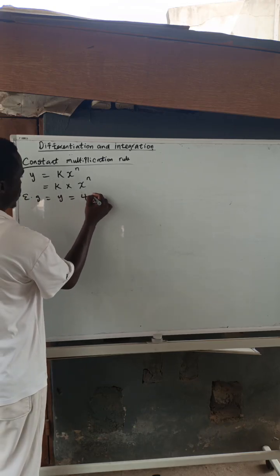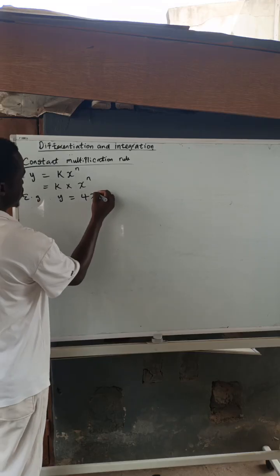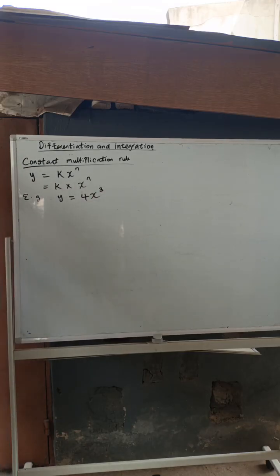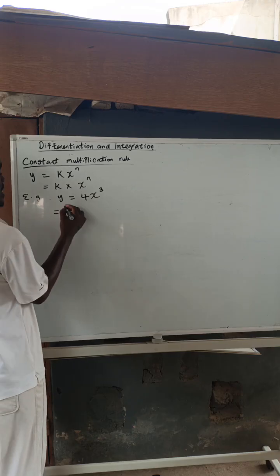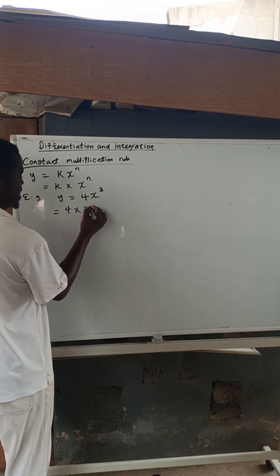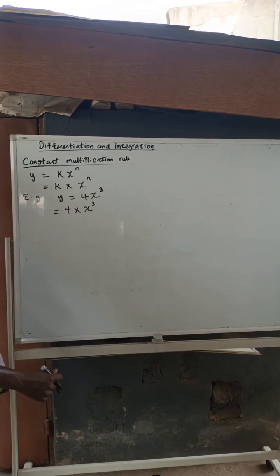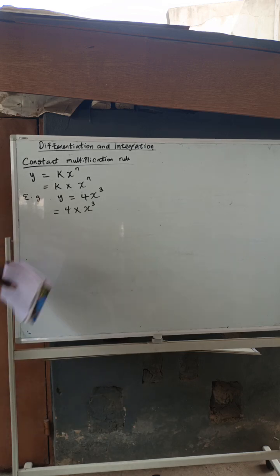Y is equals to 4x raised to power 3. Now, very easy. What do they want me to do? I'm going to break this down: 4 multiplied by x raised to power 3. And I'm going to now differentiate. This one does not have x, so I cannot differentiate it.